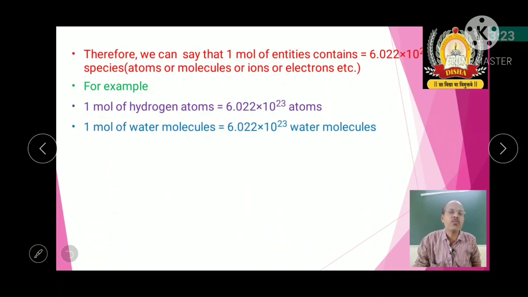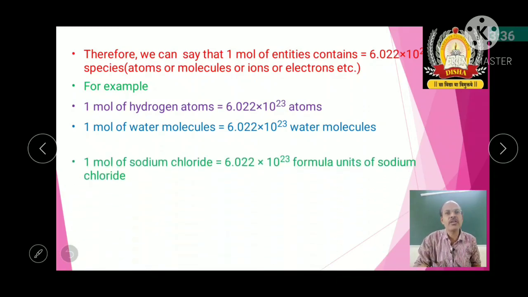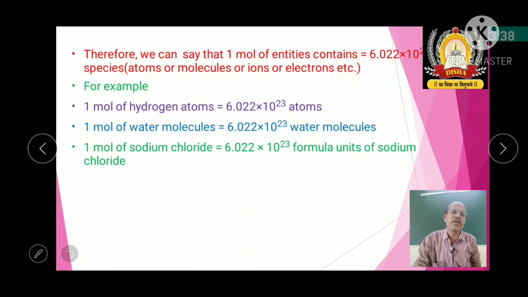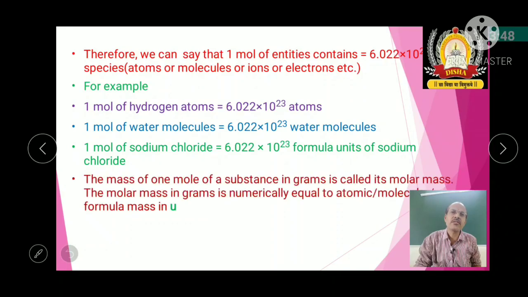Or I can say water, 6.022 into 10 to the power of 23 water molecules. So here the important point is, if you are mentioning the atom, you should mention the atoms. If you are taking the molecules, then molecule should be mentioned. So that is sodium chloride, you can take 6.022. That means whatever may be the substance, 1 mole always contains 6.022 into 10 to the power of 23 particles. So that is about the mole and Avogadro number.